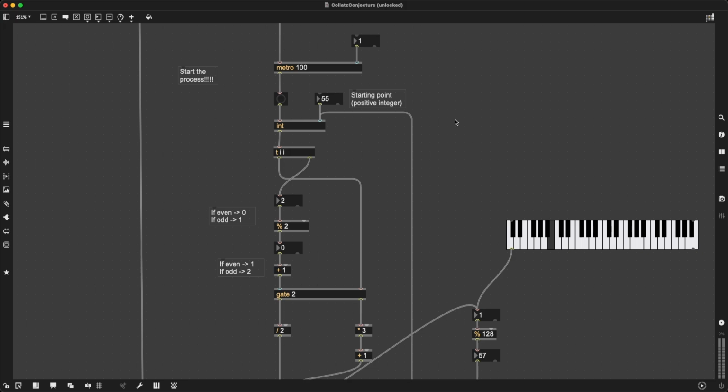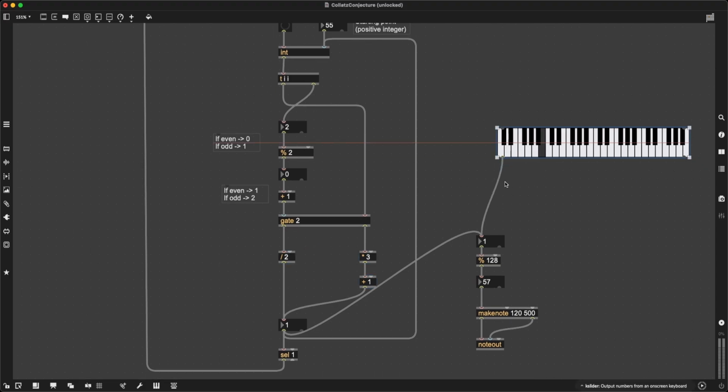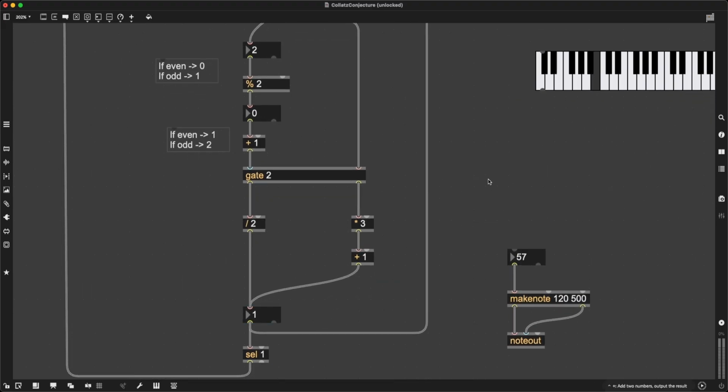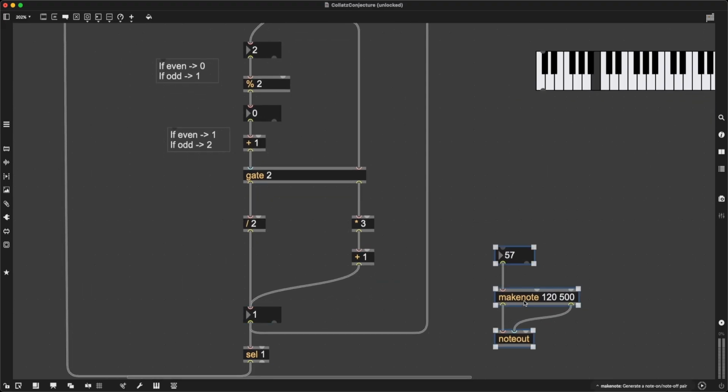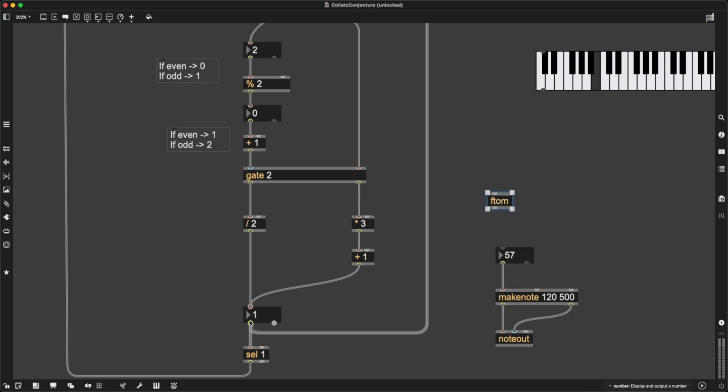And I can tell already by what happens to the number that the result is going to be very harmonic, right? But let's try to implement it first. So I am going to treat whatever comes out of here, and I don't need to loop it around 128 anymore, I am going to treat whatever comes out of here as a frequency. But my MIDI system does not take frequency information, it requires MIDI notes, and therefore I'm going to use F to M, frequency to MIDI, frequency to a MIDI note number, right?